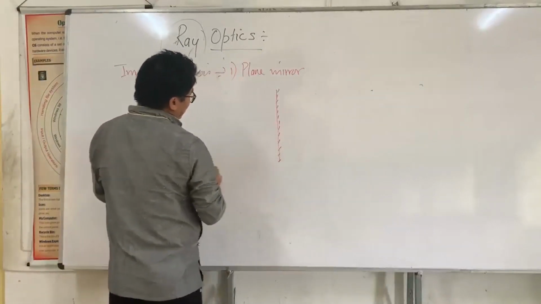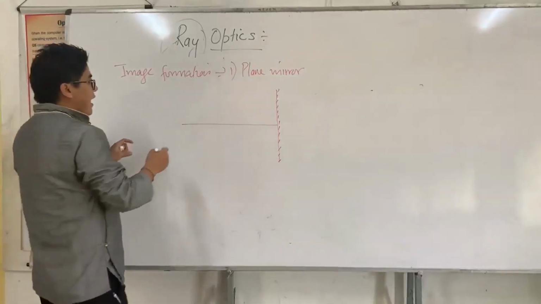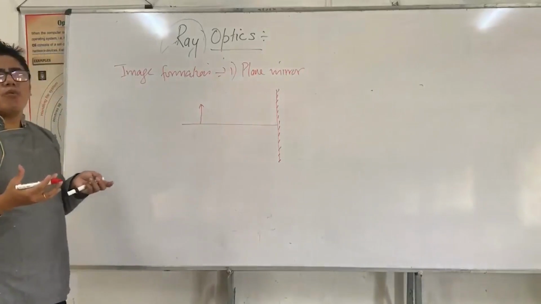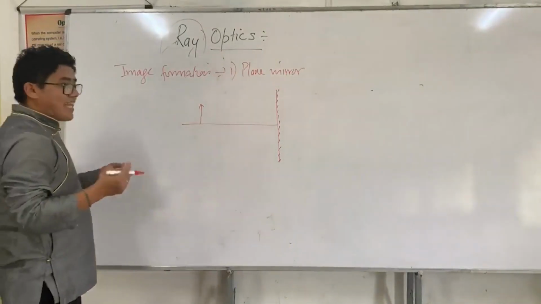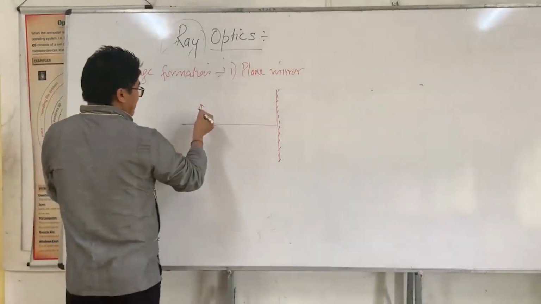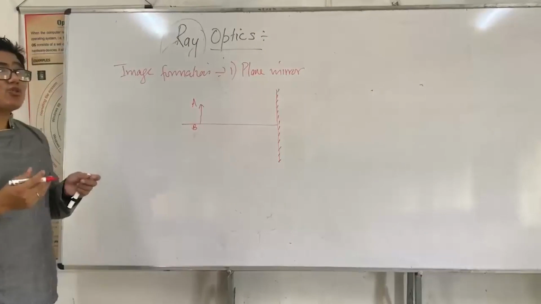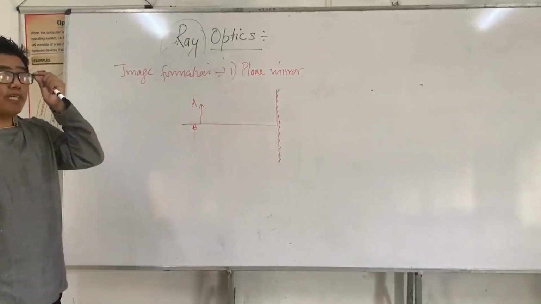I have a plane mirror, and a line like this. This is a horizontal line. And I have an object. Normally we prefer taking a point object rather than an extended object. Let's say this is BA, and light has to come from an object.